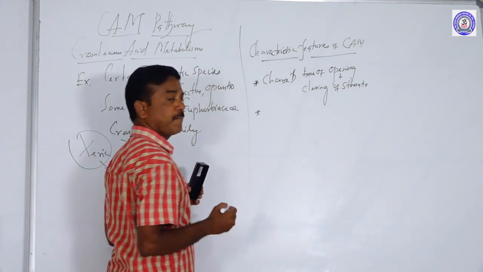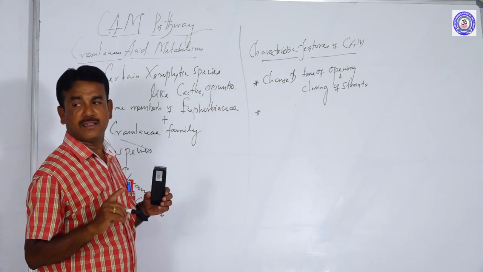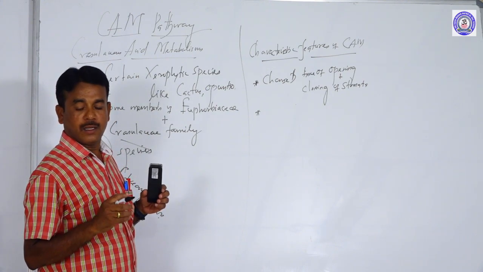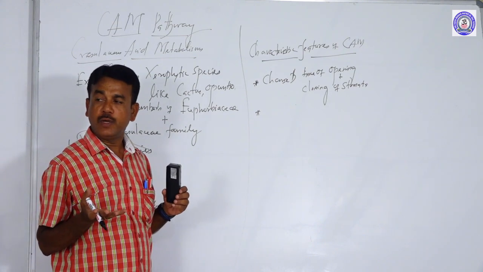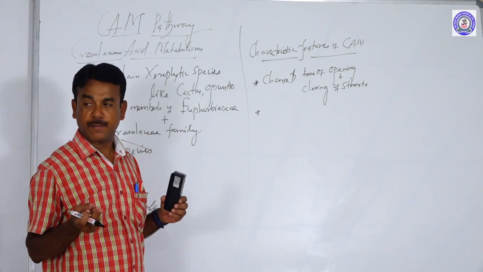Second thing, in generally all kinds of C3 plants or C4 plants, the stomata will be opening during daytime. The stomata will be closing during nighttime.